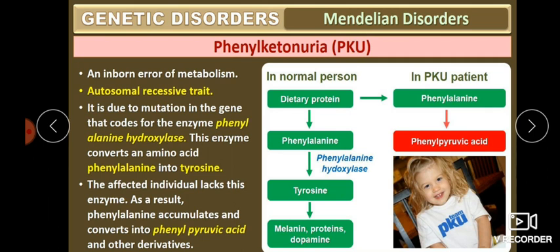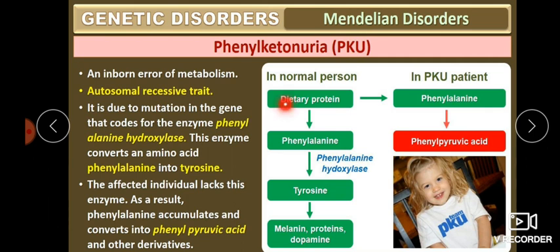So when the enzyme-producing gene is mutated, the enzyme will not be produced. As a result, the amino acid phenylalanine is not converted to the amino acid tyrosine. The affected individuals lack this enzyme. As a result, phenylalanine accumulates in our body and is converted into phenylpyruvic acid and other derivatives.